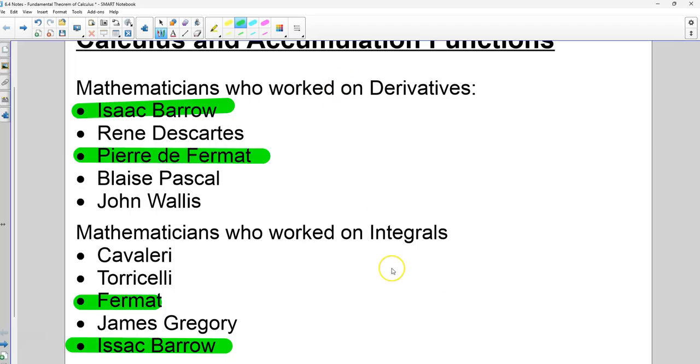Most of the notation that we use in modern day calculus is more based on Leibniz's notation. Newton's notation was a little clunkier and harder to deal with, and although he's doing the same thing, we generally don't use his notation as much.